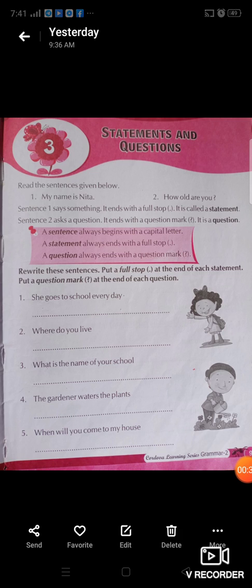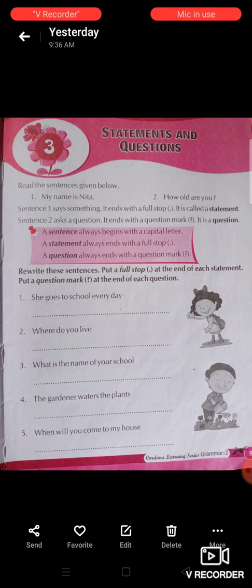Our third lesson is titled Statements and Questions. Statement means a sentence, and question. You already know what a question is. A question is a sentence that asks us something. Okay. Now there are some rules to write these two types of sentences.